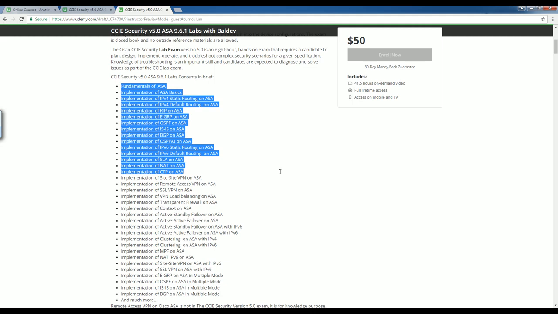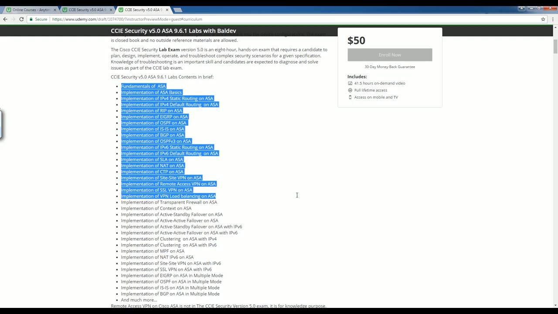on ASA. After CTP, you will learn how to configure VPNs on ASA. You will learn how to configure site-to-site VPN, remote access VPN, and SSL VPN on ASA. Here I want to say something. Remote access VPN is not in the Cisco CCIE Security exam. It is only for knowledge purpose. As well as you will also learn VPN load balancing on ASA.